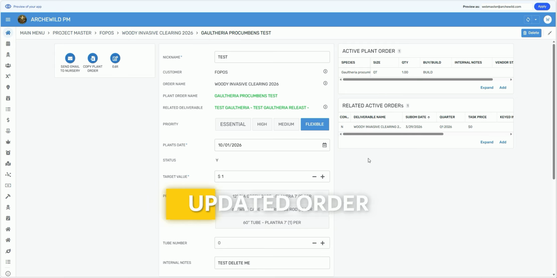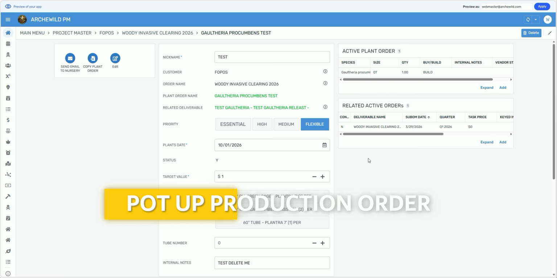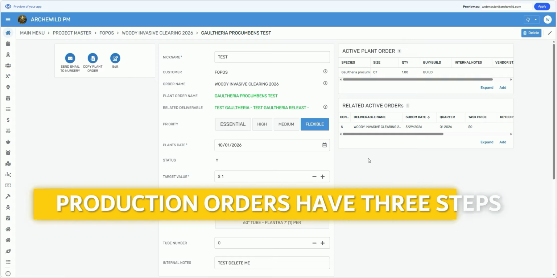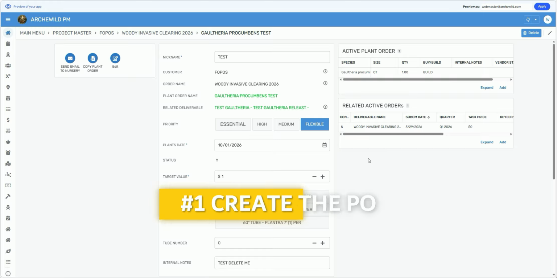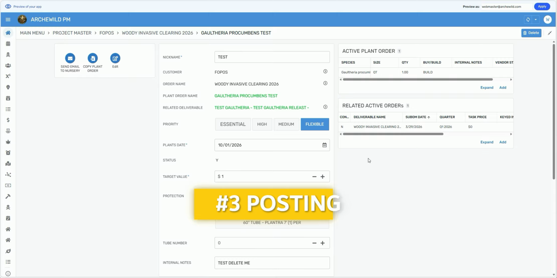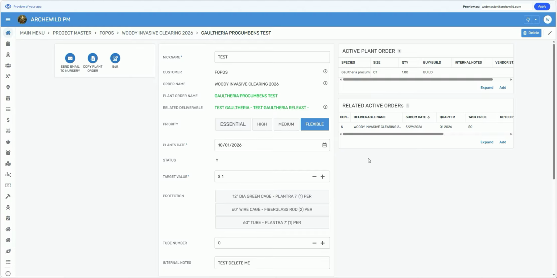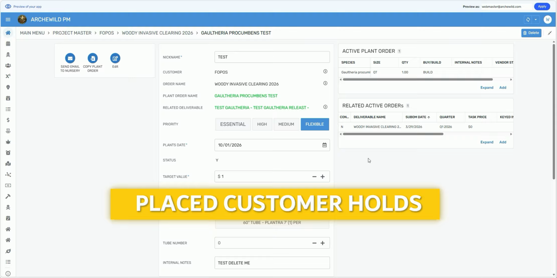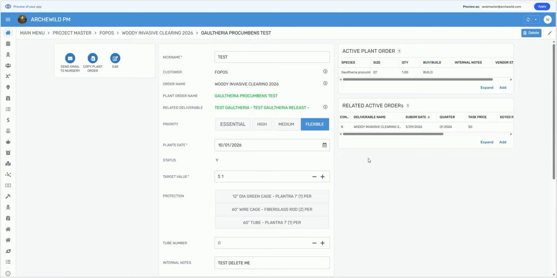We then updated the order to reflect the customer requirements as quarts. So we created another production order to convert the PL50s into quarts and process that production order using the 3 steps, which are creating the production order, declaring the work that was performed, and then posting to inventory. Once we had inventory, we allocated the product to the line item by using the hold feature, completed the entire process, all in just a handful of minutes.